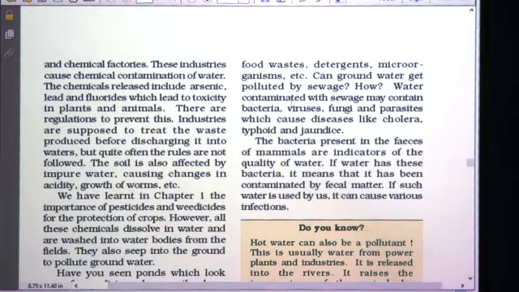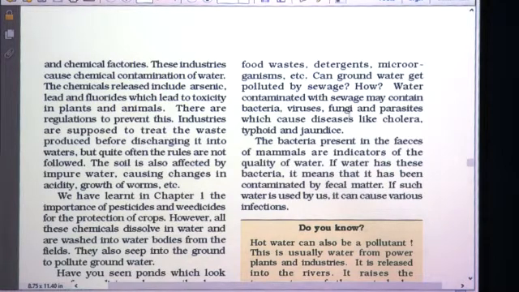Can groundwater get polluted by sewage? Yes, definitely. How? See, if the sewage is not treated, then the detergents, food waste materials and microorganisms all mix in the water, and that polluted water percolates, gets seeped, and that is why the groundwater gets polluted.